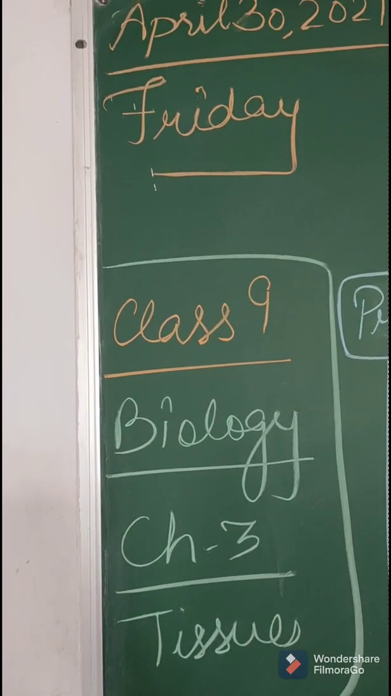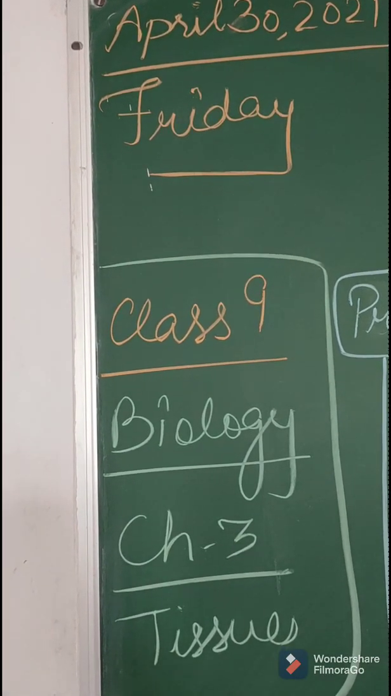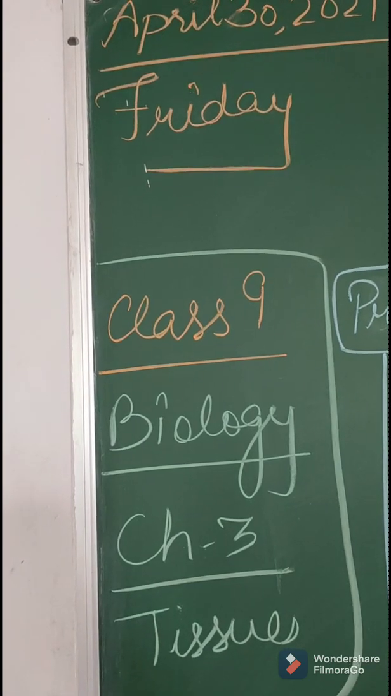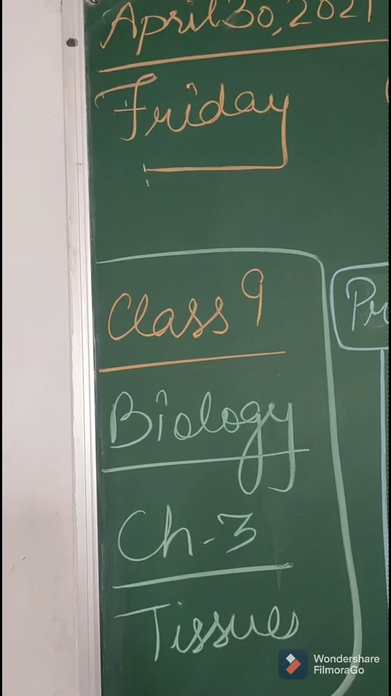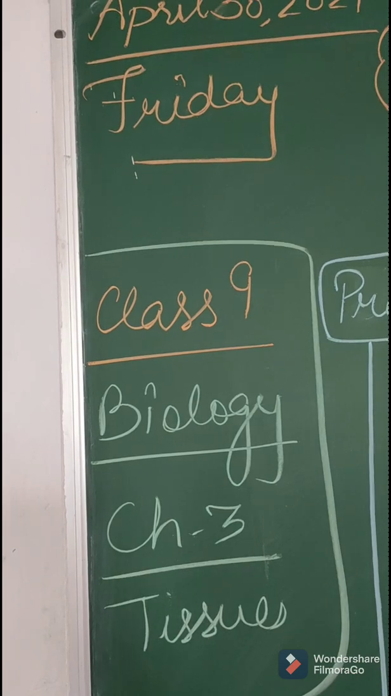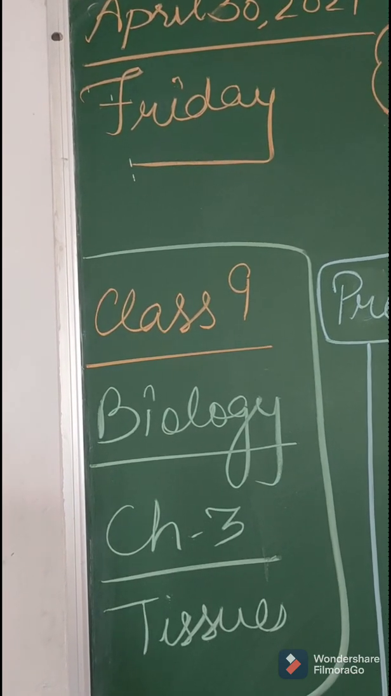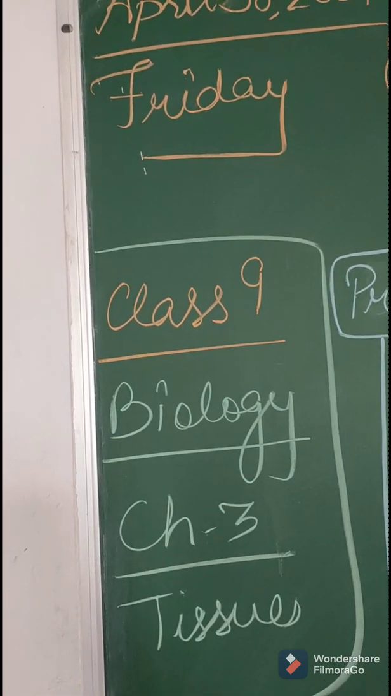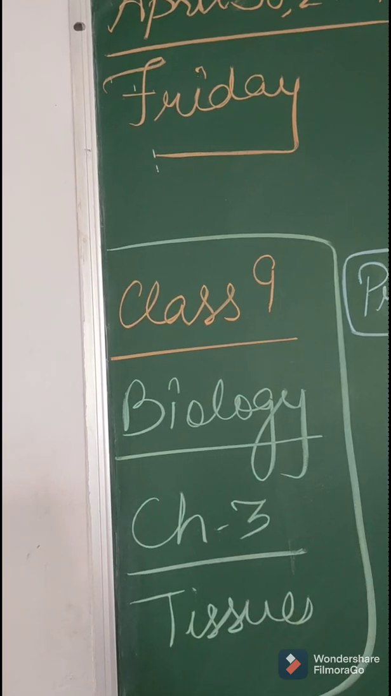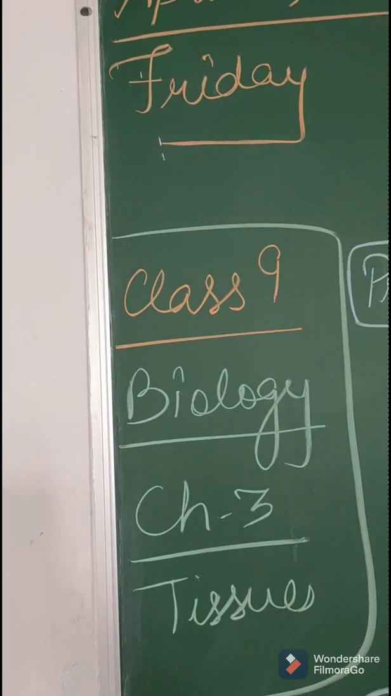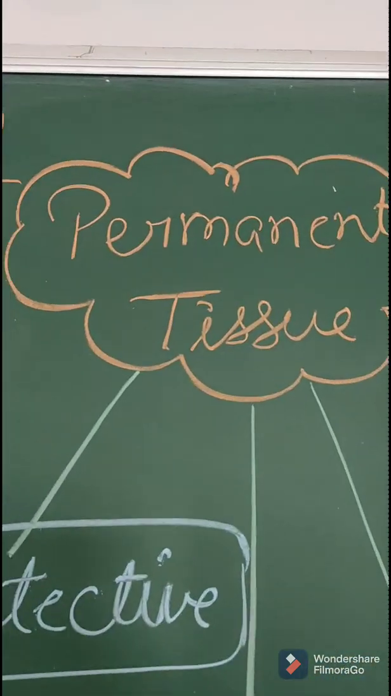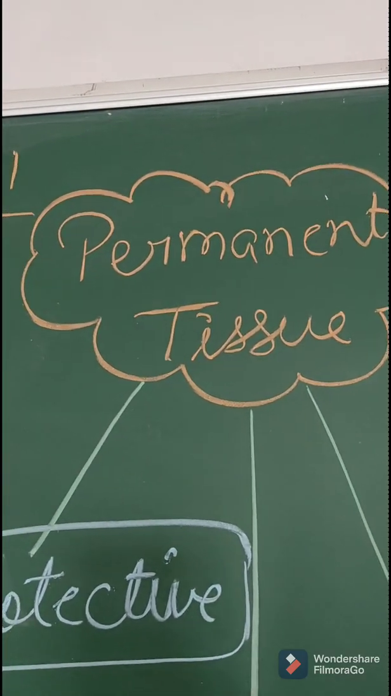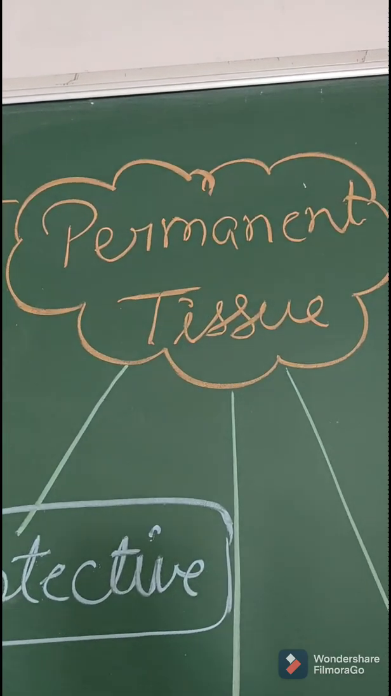Hello students. So today in class 9, in subject biology, we are going to continue with chapter number 3, tissue. Last time we have discussed meristematic tissue in detail. Now we have to start with the second type of plant tissue, which is permanent tissue. So here on the screen you can see permanent tissue is mentioned.